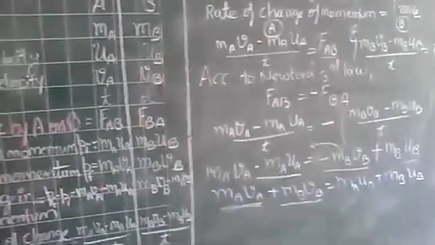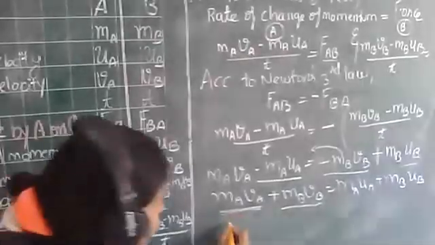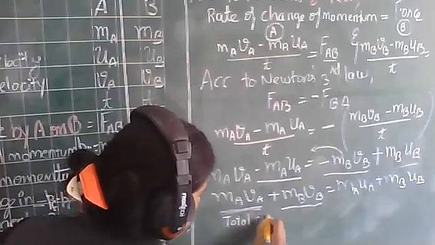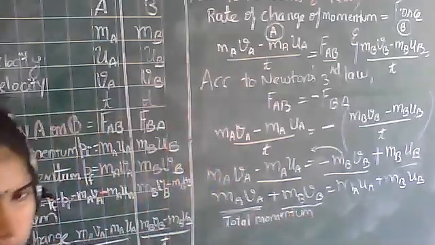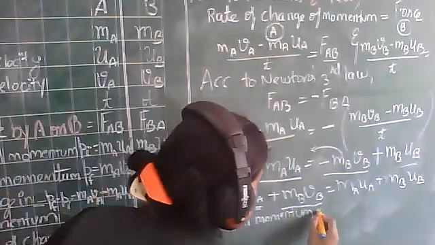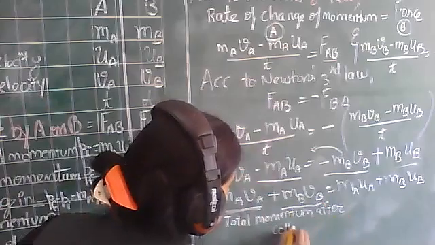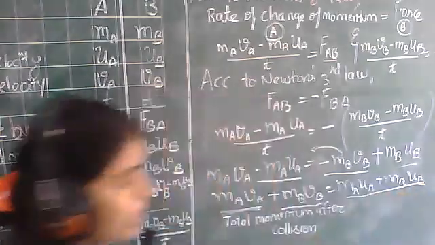This is the total momentum of A and B after collision. Total momentum of whom? Of A and B, okay? Total momentum, but this is after collision. Total momentum after collision. And what is this, children?